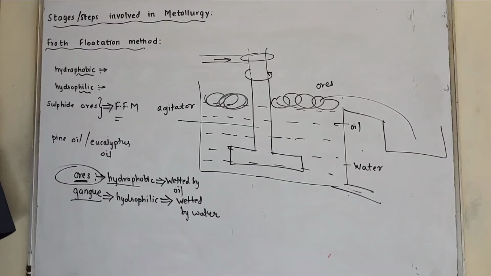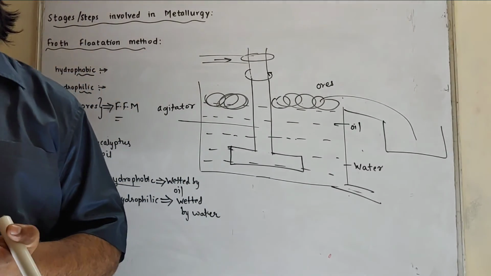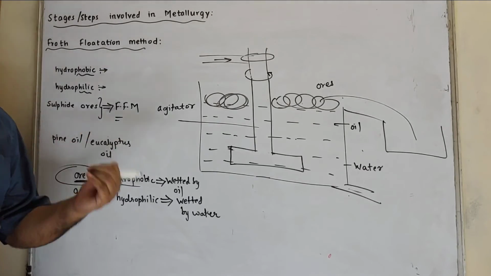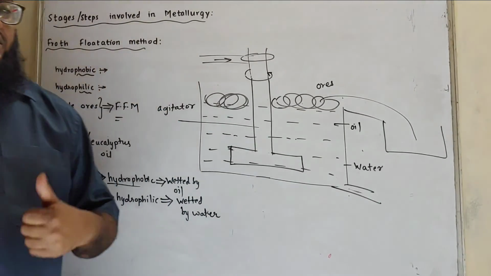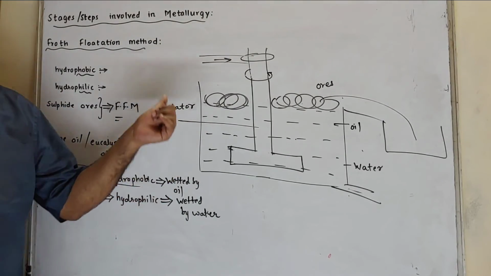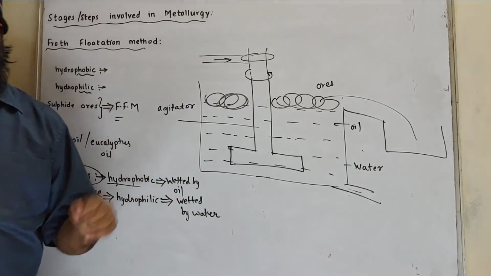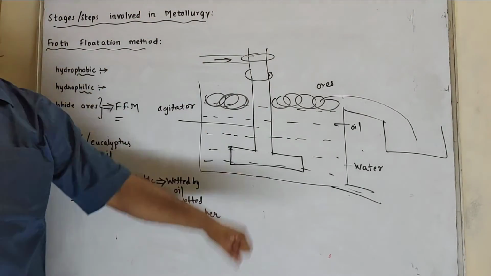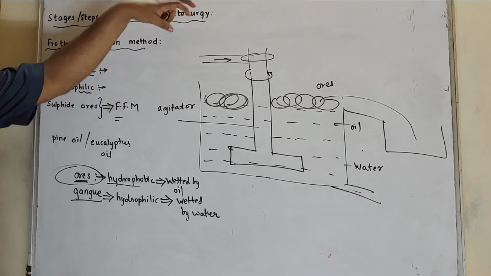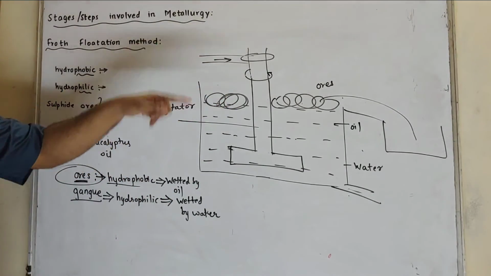It's very simple. In your exam you can write that in this method two opposite properties are used. Which are the two opposite properties? Hydrophobic and hydrophilic property. Mostly sulfide ores are concentrated by this method. This method is carried out in a large tank which contains ample water, and certain vegetable oil is introduced, either pine oil or eucalyptus oil. Powdered ore, mainly sulfide ore, is introduced in the tank. Then agitation is carried out. Agitation is nothing but churning action, carried out by the agitator.